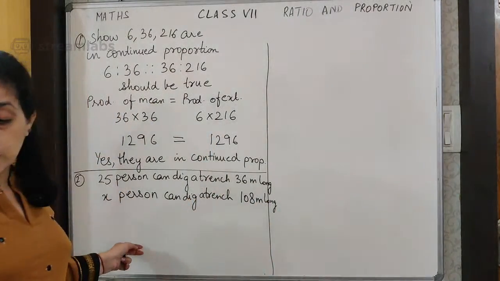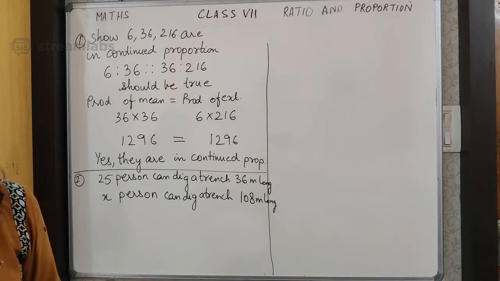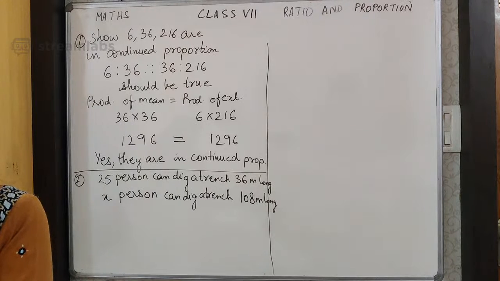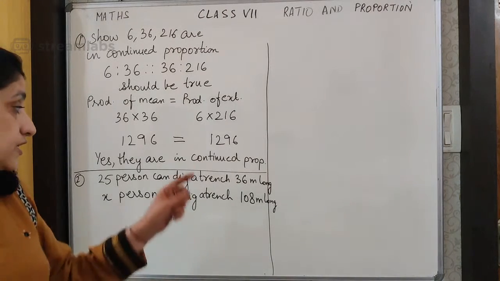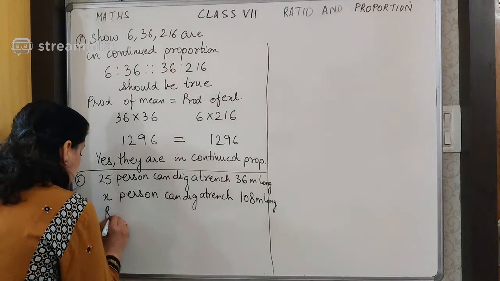Because we know that this has to be in proportion, and for proportion the two ratios should be equal, we will say that the ratio of the number of persons should be equal to the ratio of the length of the trench.